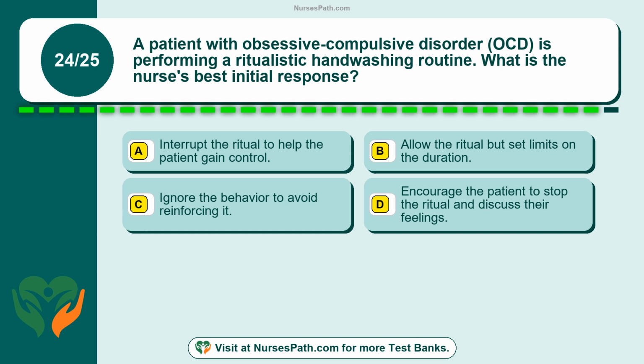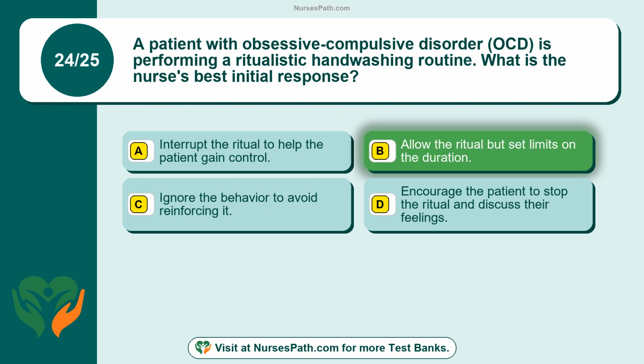Question 24. A patient with obsessive-compulsive disorder (OCD) is performing a ritualistic handwashing routine. What is the nurse's best initial response? Option A. Interrupt the ritual to help the patient gain control. Option B. Allow the ritual but set limits on the duration. Option C. Ignore the behavior to avoid reinforcing it. Option D. Encourage the patient to stop the ritual and discuss their feelings. The correct answer is option B.